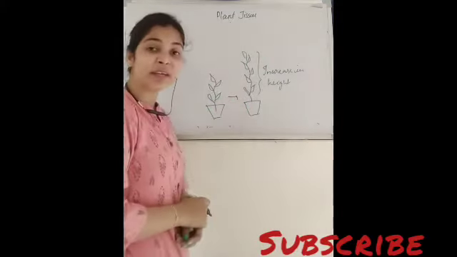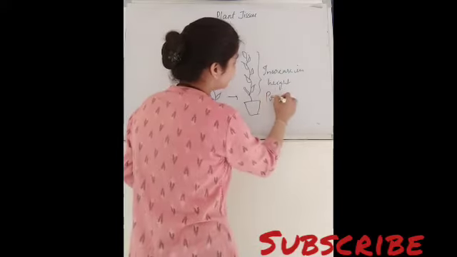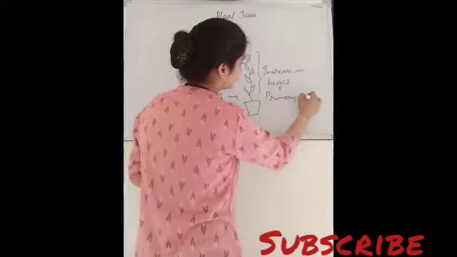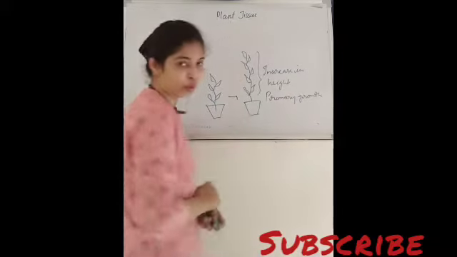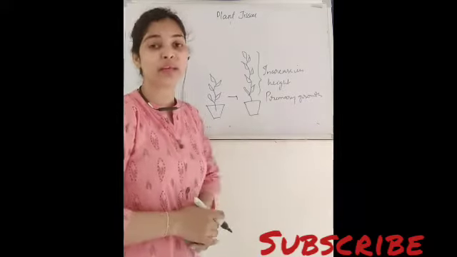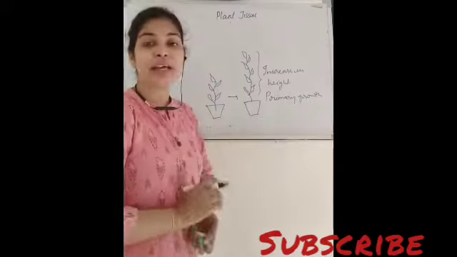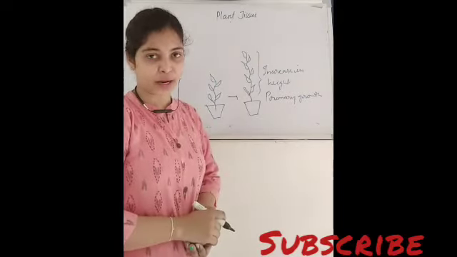So this increase in height of the plant is known as primary growth. Means जब भी प्लांट की हाइट में इंक्रीज होता है, लेंथ में इंक्रीज होता है, तो इस तरीके की जो ग्रोथ होती है, this type of growth is known as primary growth of the plant.